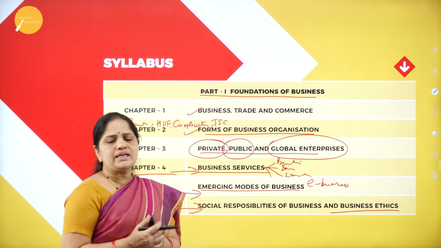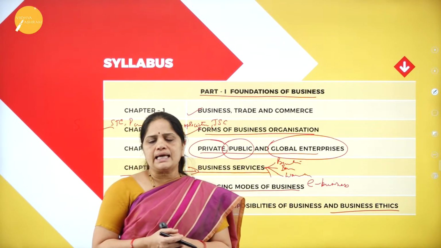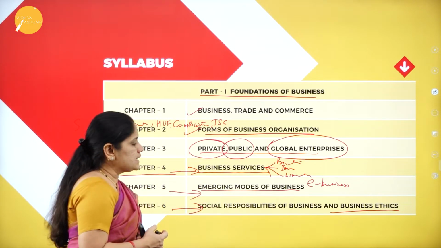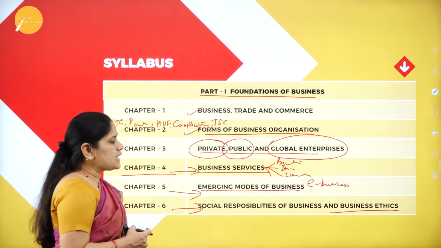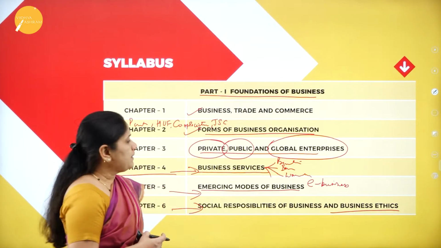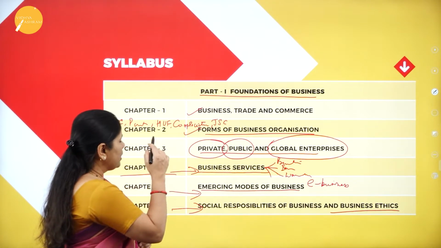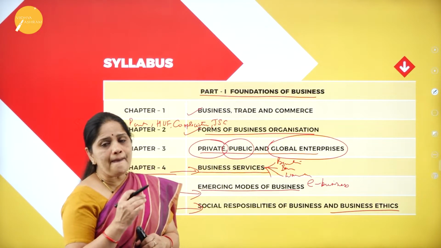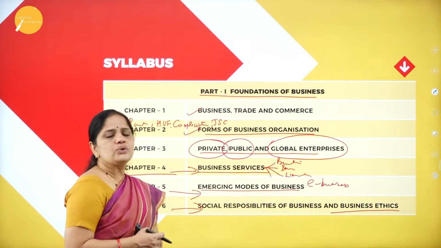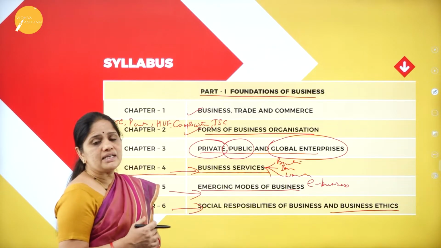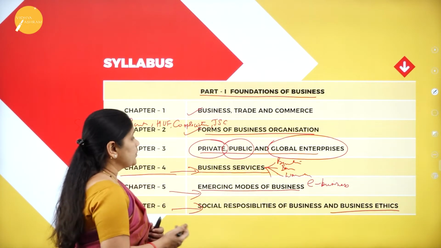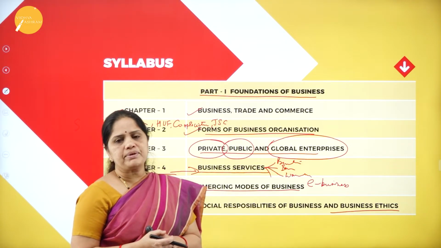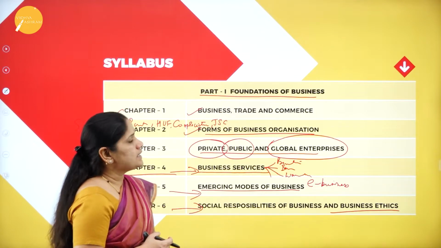So what are the various business ethics and what are the ethics to be followed by the business? All this we will be studying in chapter 6, that is social responsibilities of business and business ethics. By studying these 6 chapters, you will know the various foundations for the business: what kind of business you need to develop and what are the various avenues available in front of you.